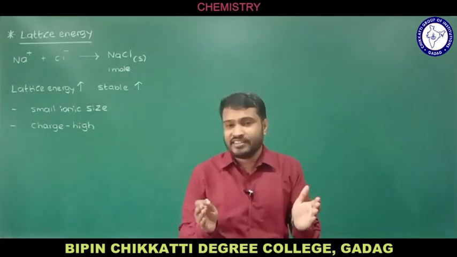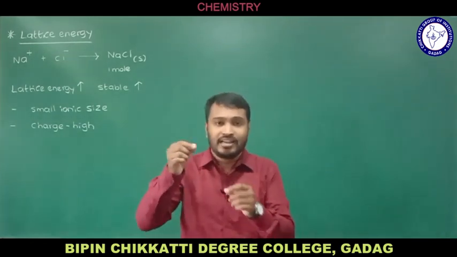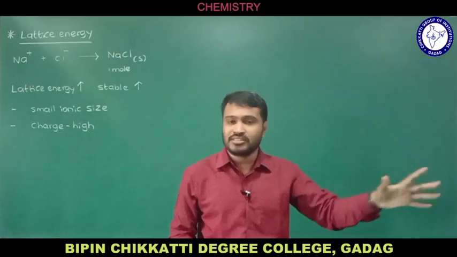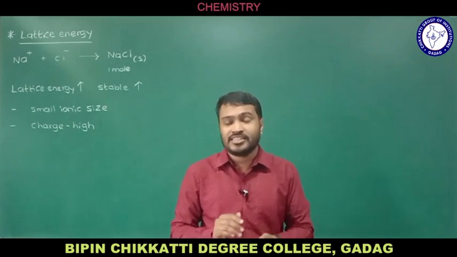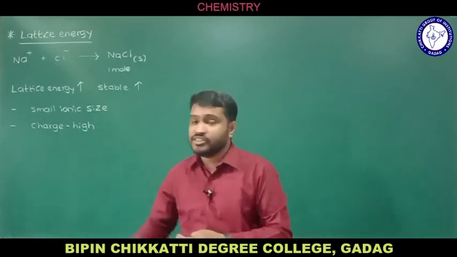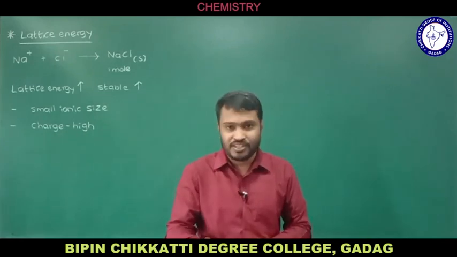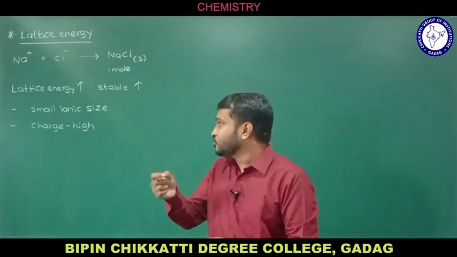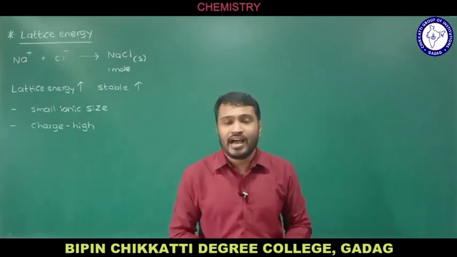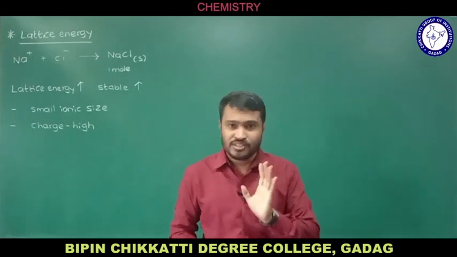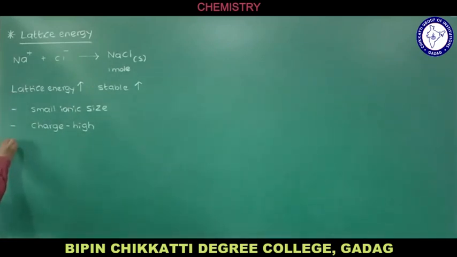Ionic size should be small. Ionic size is nothing but the distance between the electron present in the outermost orbit and the center of the nucleus of the ion, and that we call the ionic size. The smaller the ionic size, the more the chances of high lattice energy are favored. One more is small size with a high charge. The charge, whether positive or negative, should be quite high so that the lattice energy will be high, so that we are going to get a quite stable ionic compound. So that is how the lattice energy relates to the stability of an ionic compound.